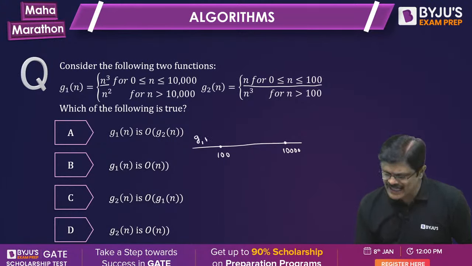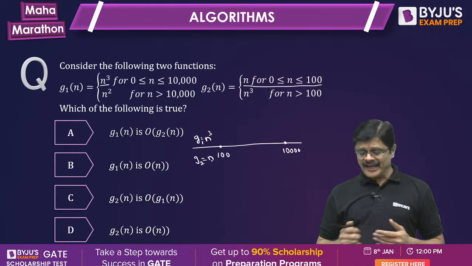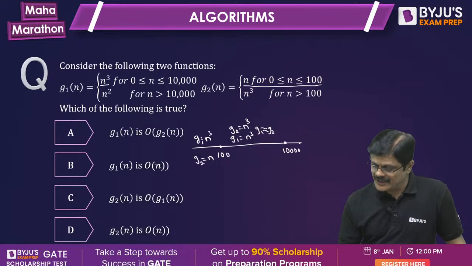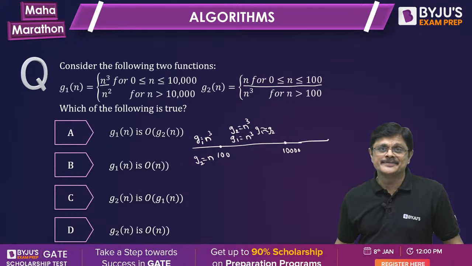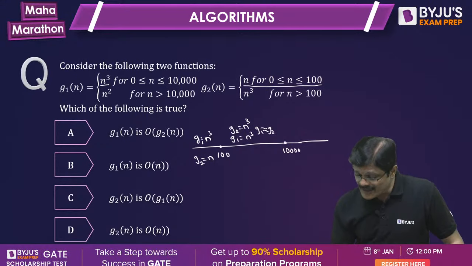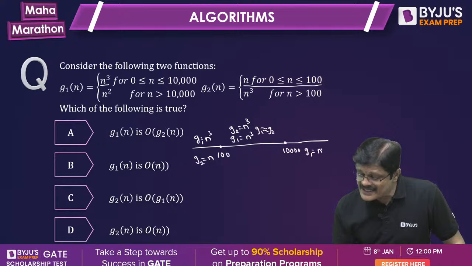G1 is N cube, and G2 is N. After 100, G2 is N cube, and G1 is also N cube. They are equivalent from 100 to 10,000. But after 10,000, what happened? G1 value changed to N square, so G1 is N square and G2 is still N cube.